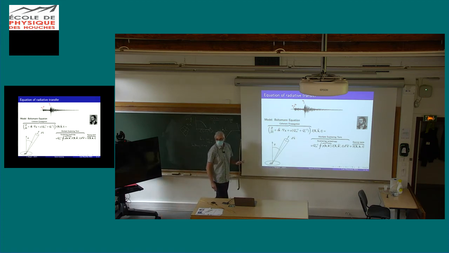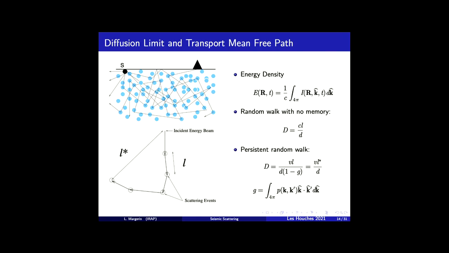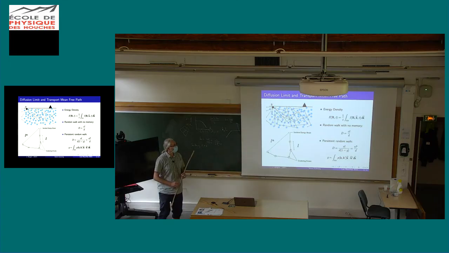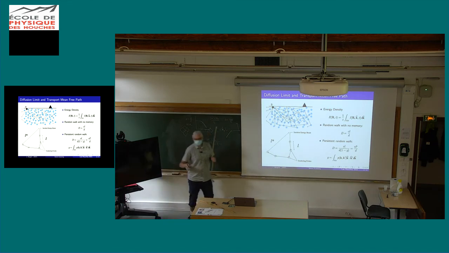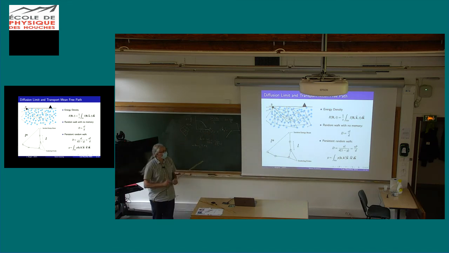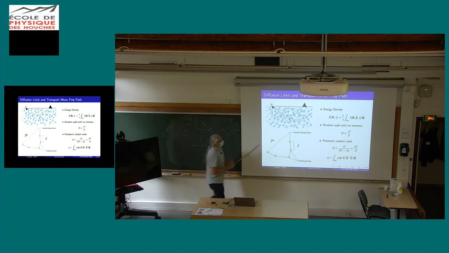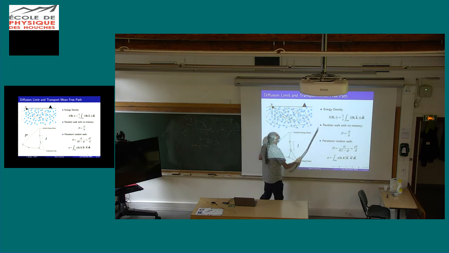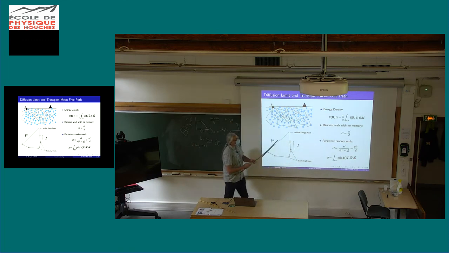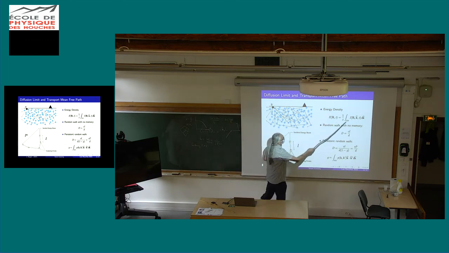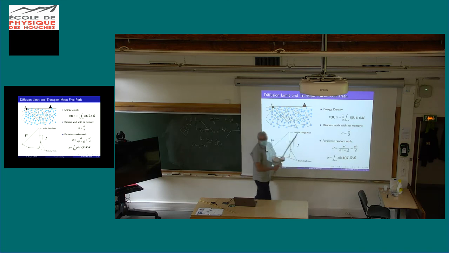Is it okay? Almost. So we come to your question, the diffusion limit. Stefan said, I expect some diffusion term. In fact, diffusion is built in. Usually you write the diffusion equation for an energy density, which is, up to a scaling factor related to the velocity, just the integrated intensity.